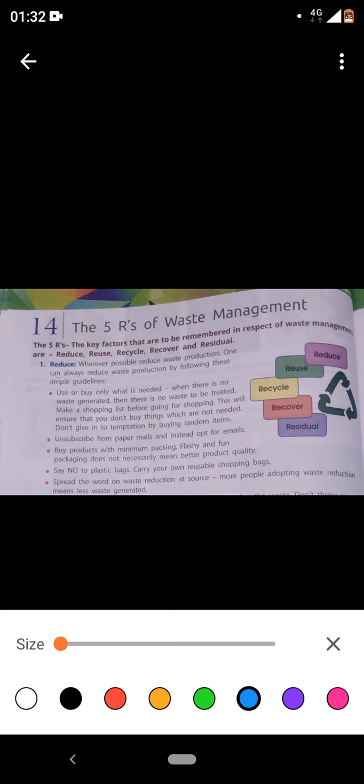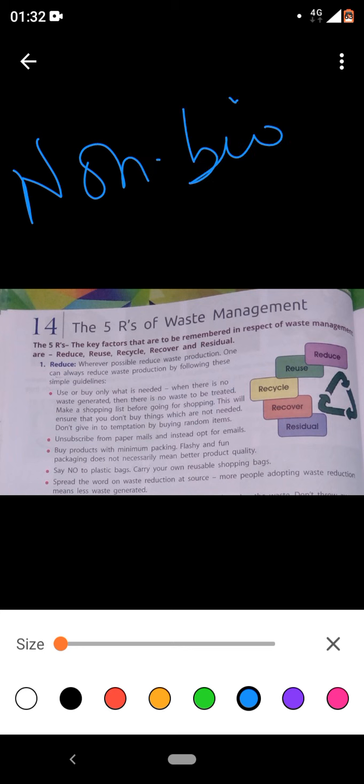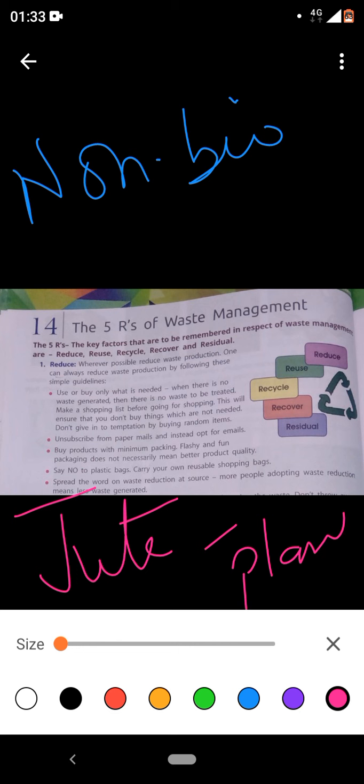Say no to plastic bags. Yes, we should. Why? Because they are non-biodegradable. What do you mean by non-biodegradable? They cannot be decomposed. They cannot be broken down into the basic components. That is what non-biodegradable means. Carry your own reusable shopping bags. For example, we can make use of jute bags, very important, because they are biodegradable. Plant, jute plant. Are we clear?